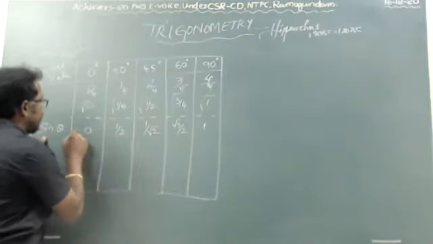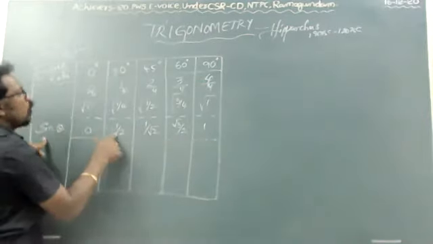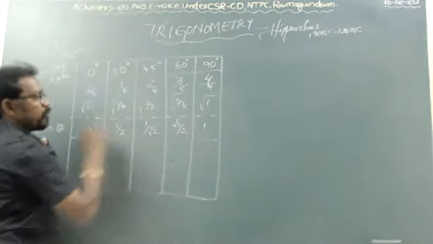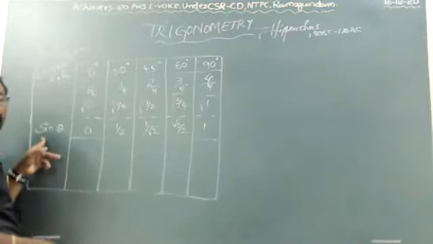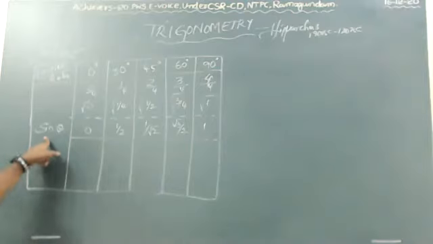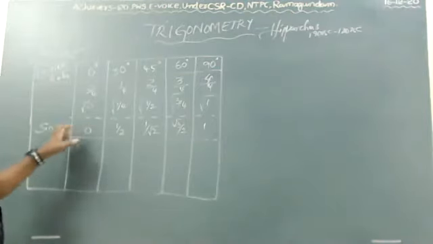What is sine 30 degrees? 1 by 2. Sine 30 degrees is 1 by 2. Sine 60 degrees is root 3 by 2. It's indirectly called that. Sine 90 degrees, what is the sine 90 degrees? 1. So these are the values of sine theta.